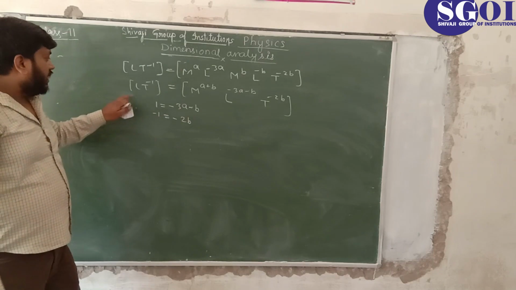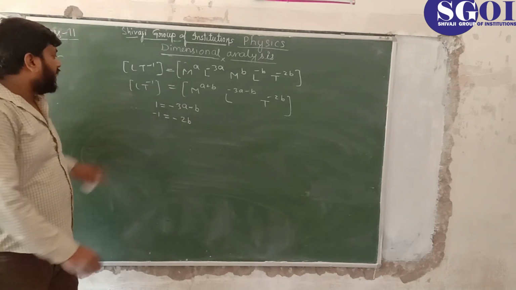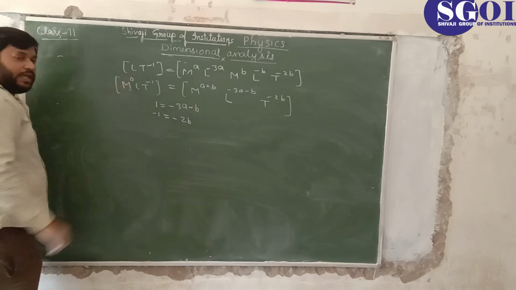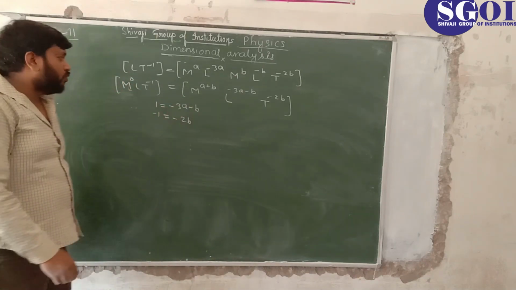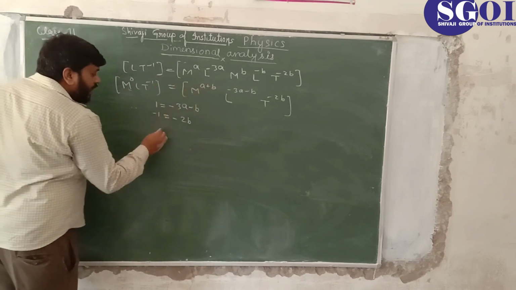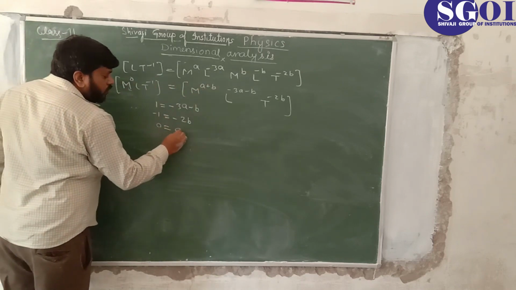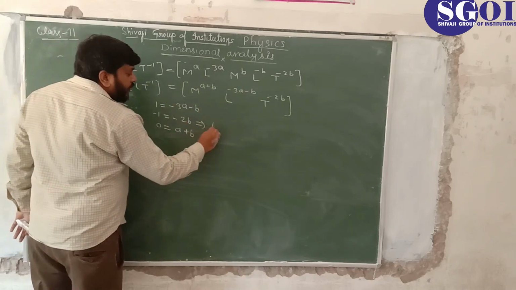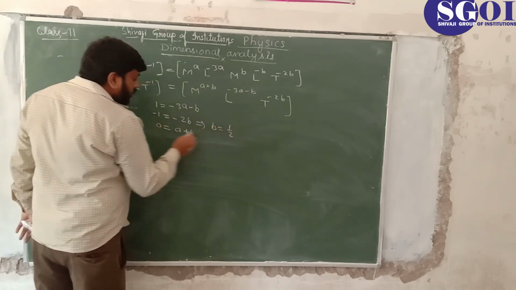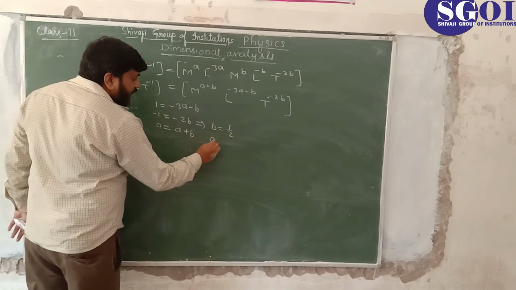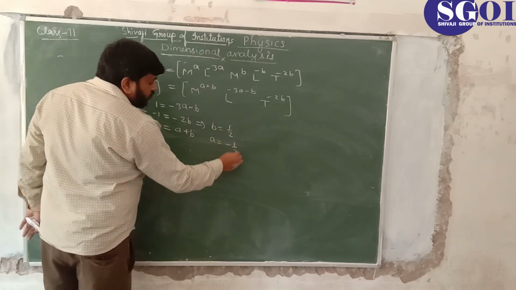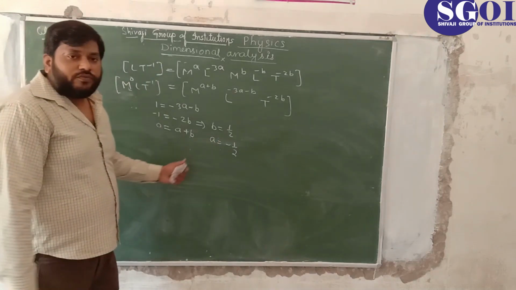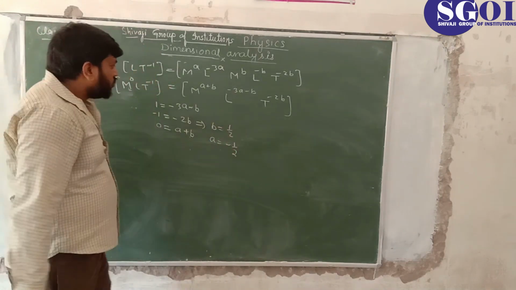What about M? Is there any term of M? No. So we can put here M to the power 0. Okay, it doesn't change our problem. M to the power 0, so we can say 0 equal to a plus b. Now find the value here, b equal to what? 1 by 2. Put it in this equation, here a equal to minus 1 by 2. So you have got the unknown variables a and b. So our problem is just solved.